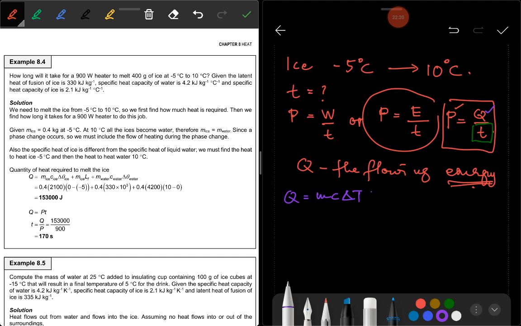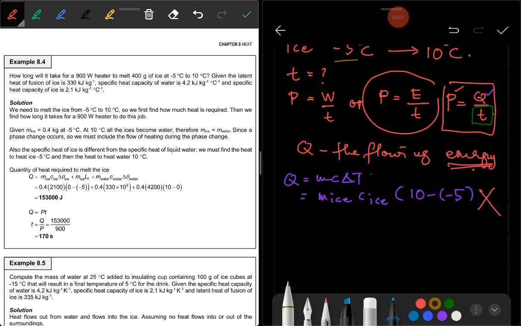But you cannot simply do it like this. M ice, C ice, delta T here, you just take 10 minus 5. This is wrong. Cannot be like that. Because you can see here, there is an amount of ice which the temperature is minus 5. When there is minus 5 to 0, at 0 Celsius degree, there is a latent heat of fusion of ice. So you have to calculate.